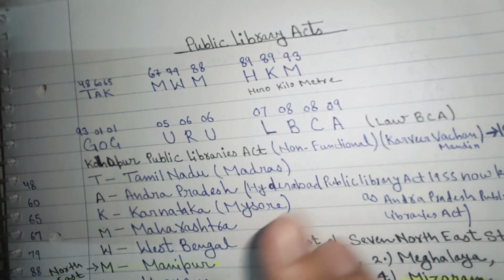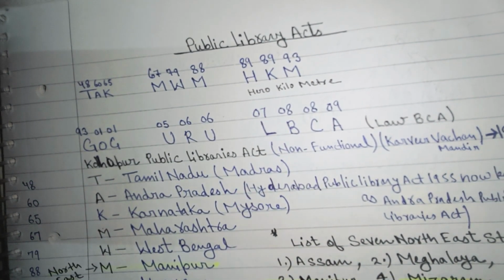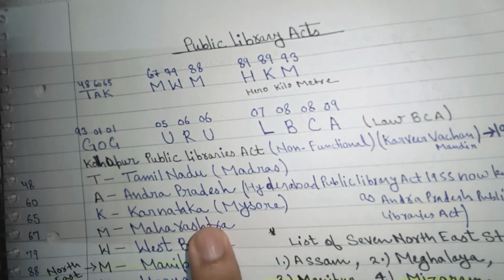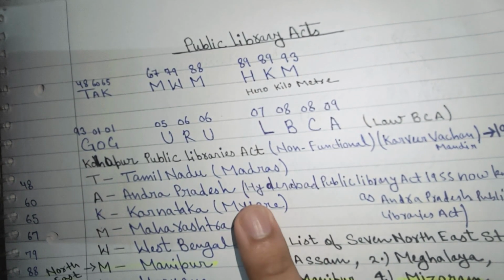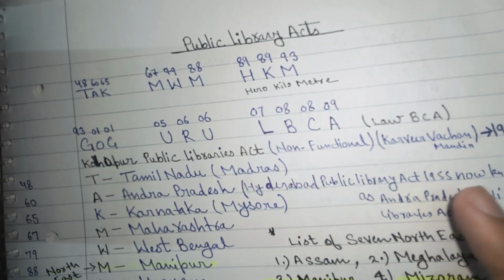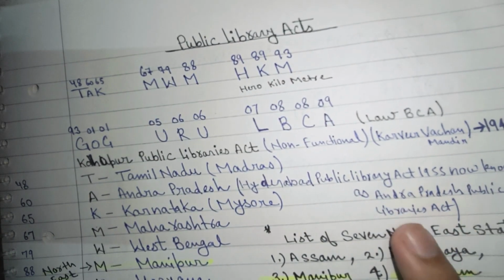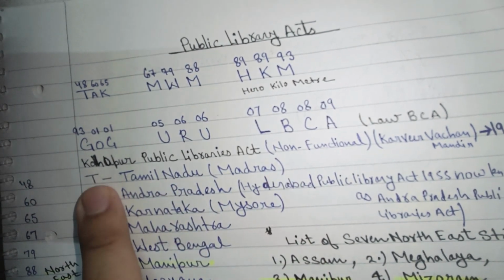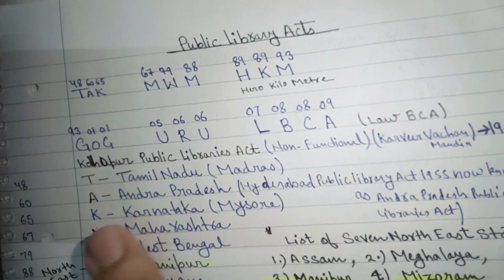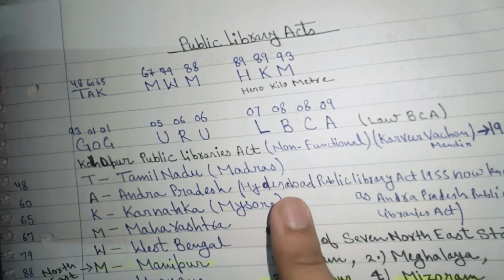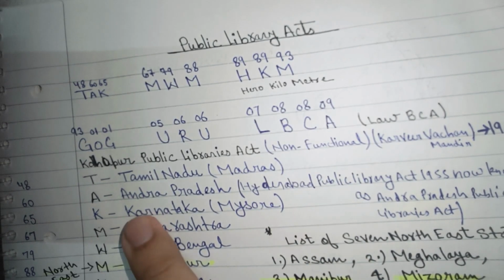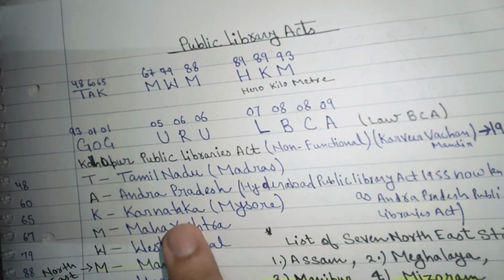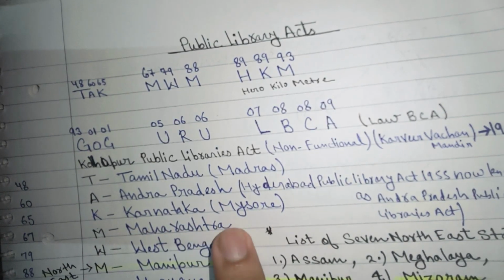Then we move to the full forms of these short tricks. T for Tamil Nadu, Madras, enacted in 1948. A for Andhra Pradesh, Hyderabad, previously known as Hyderabad Public Library Act 1955, now known as the Andhra Pradesh Public Library Act, enacted in 1960. K for Karnataka, Mysore, enacted in 1965.